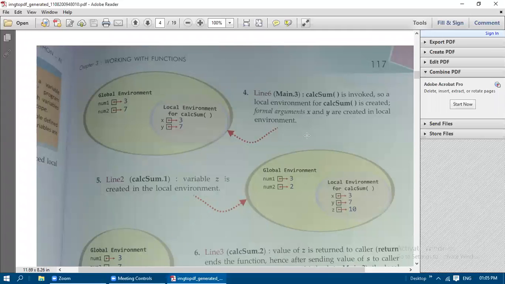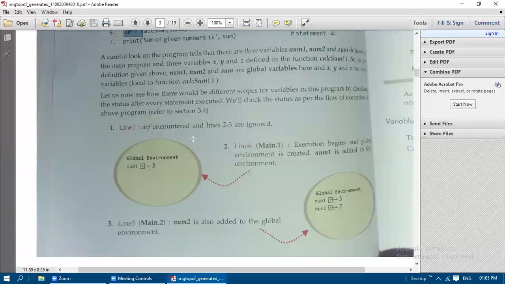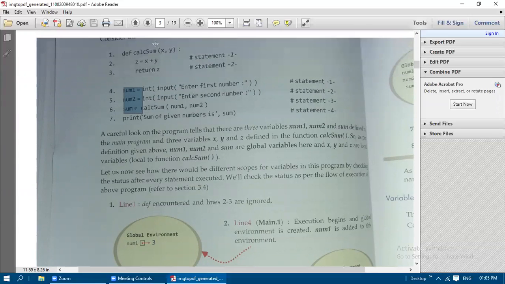And then line 6, calc_sum is going to be invoked. So the local environment for calc_sum is created. The formal arguments x and y are created in the local environment, because num1, num2 you are passing here. So the values of num1, num2 are copied to this x and y.